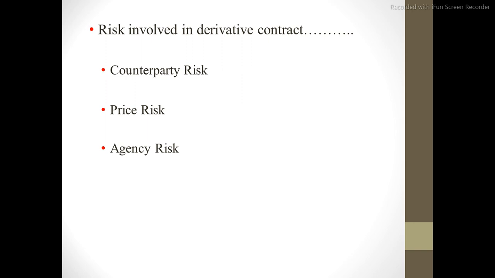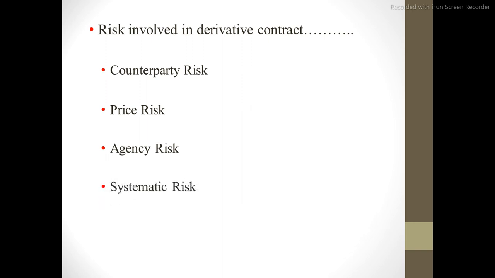Agency risk means that most derivatives contracts are carried out by a broker, so there may be a contract between the investor and the broker, which will create an imbalance between the two. So agency risk, or the conflict of interest between broker and investor, is also one of the most prevalent risks within the derivative market.